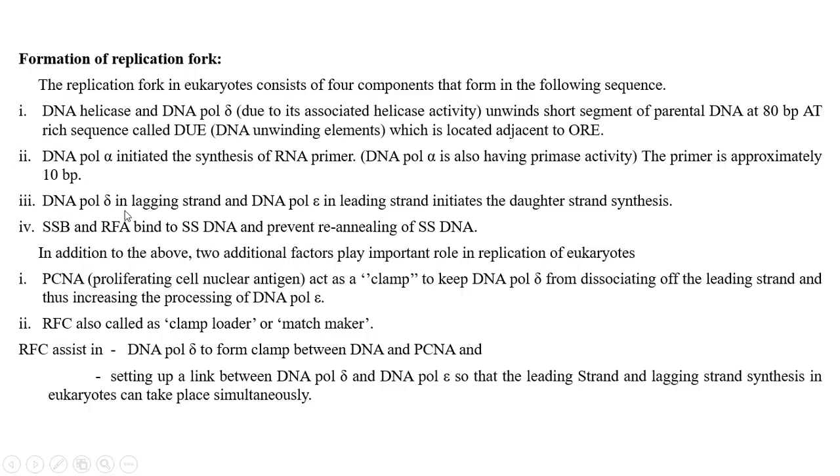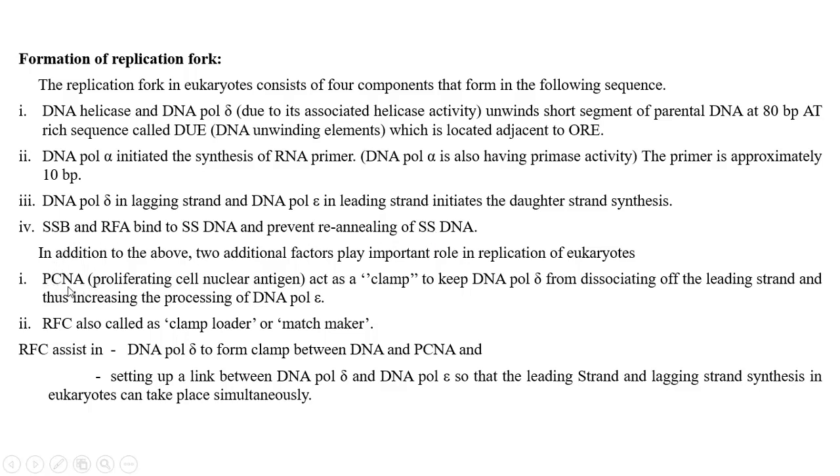Now DNA polymerase delta in the lagging strand and DNA polymerase epsilon in the leading strand initiate the synthesis of the leading and lagging strands in the elongation process. SSB, single stranded binding protein, binds to the single stranded DNA and prevents re-annealing of the single stranded DNA.